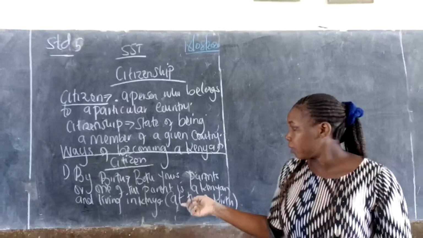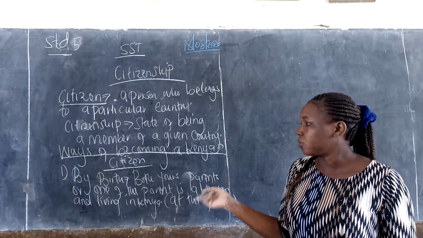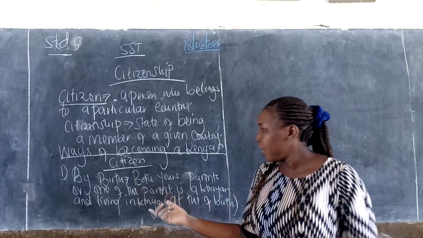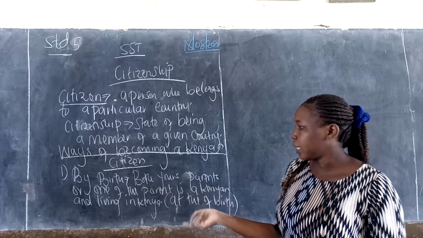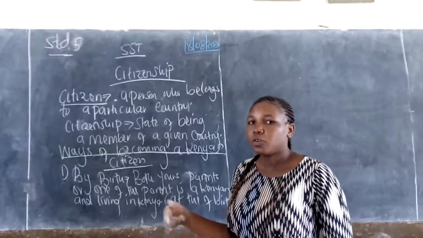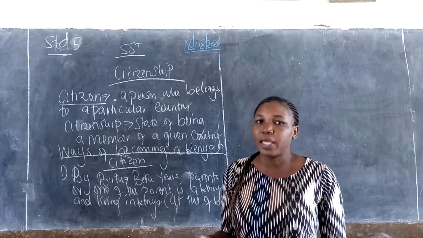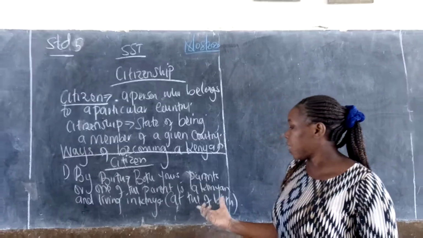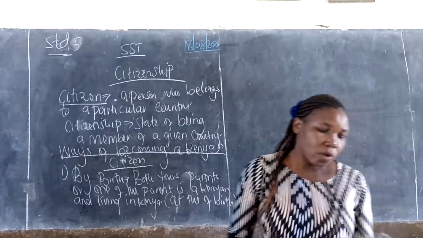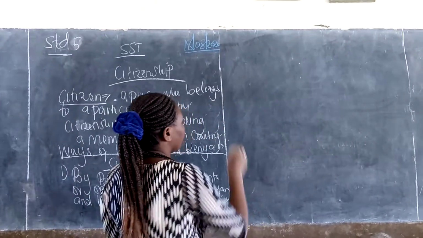Either both parents or one of the parents is a Kenyan and living in Kenya. You can be either the mother or the father who is a Kenyan. I say at birth.